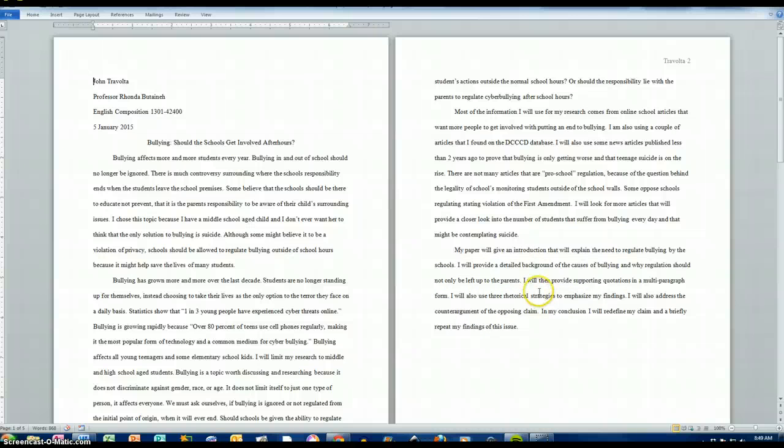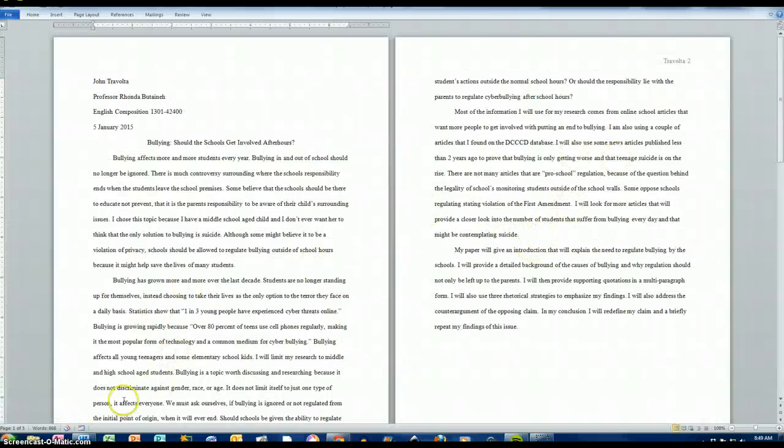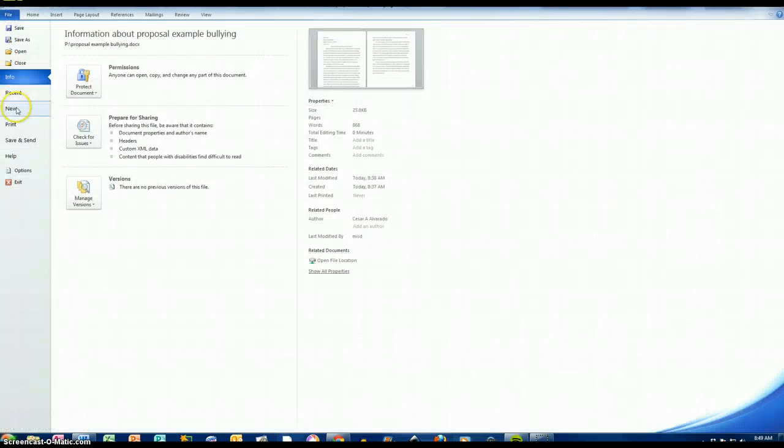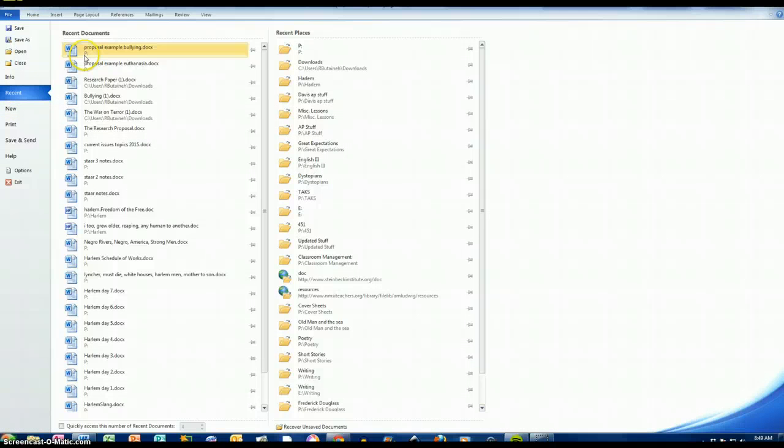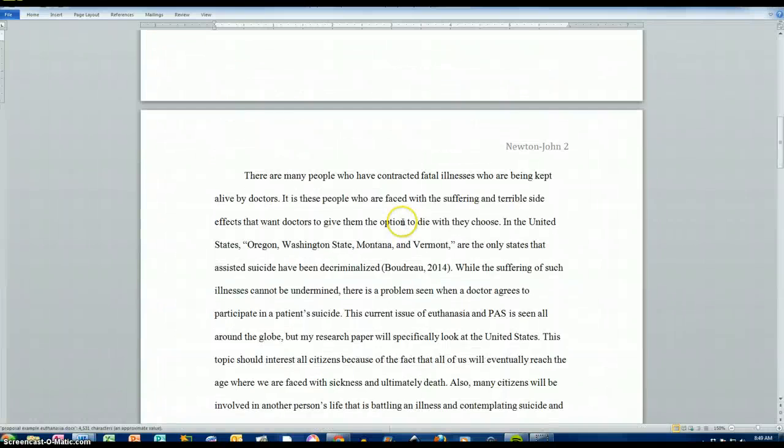Now this paragraph is not the strongest paragraph because your final paragraphs are supposed to be like an outline but in prose format. Your first paragraph is your intro. Your first body paragraph, you're going to address this issue. You need to be specific, and so this is not the best introduction or background organization paragraph, but it would work. Here's another one that I'll send you, and I'll put on the Weebly.